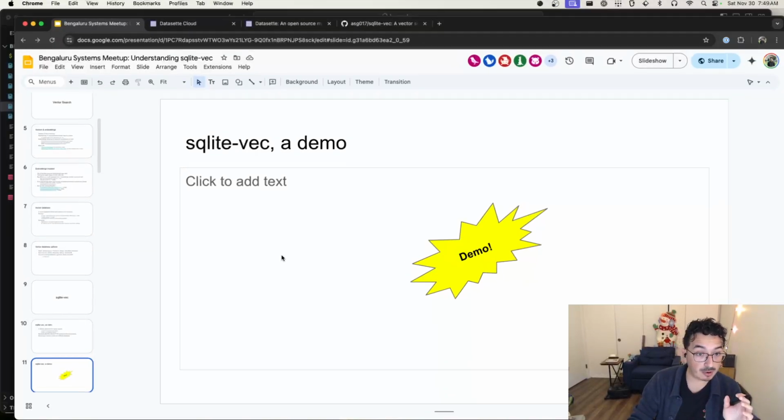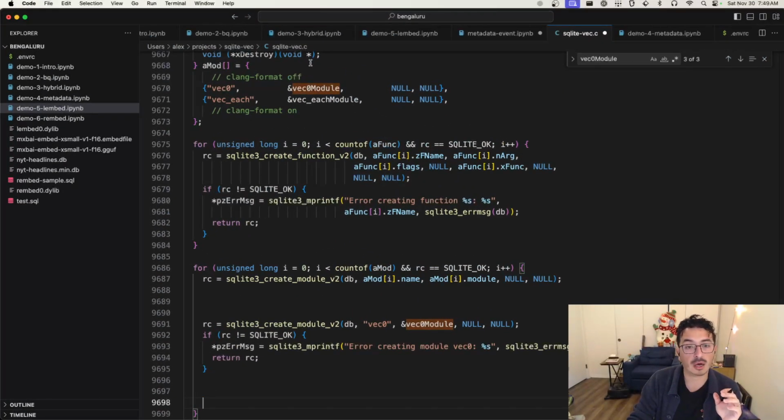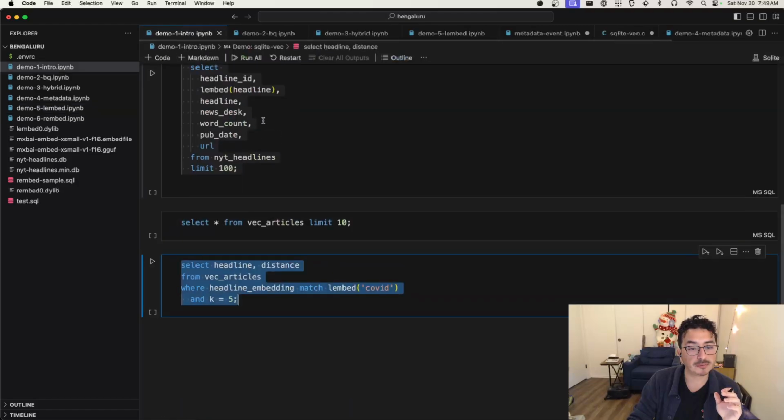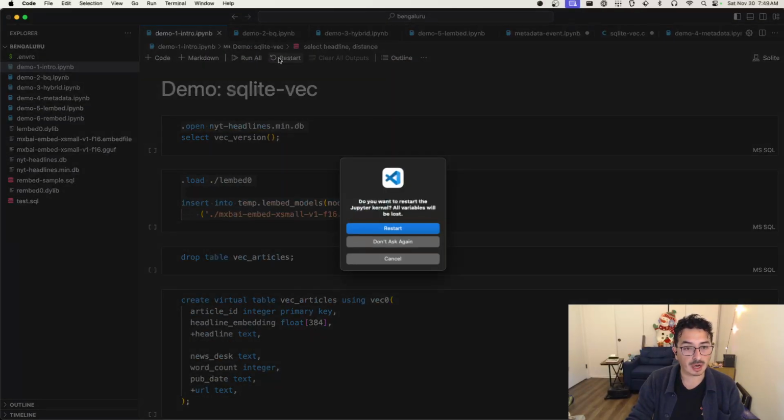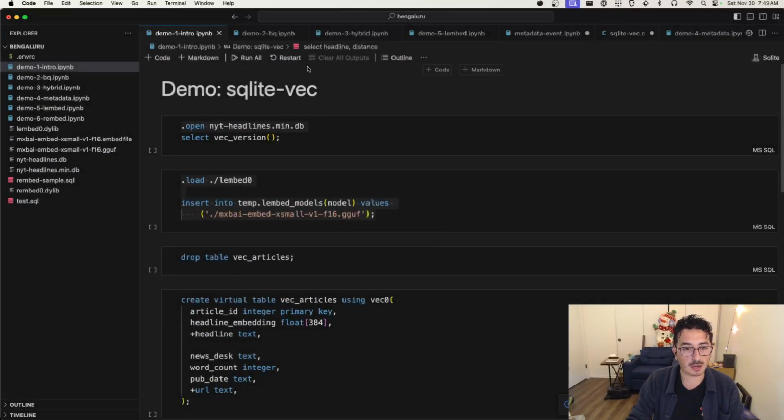And as a quick demo of what sqlite-vec looks like, I have a notebook here that we can run. So the most common example that I show for sqlite-vec has to do with news headlines, right? A newspaper posts dozens of articles a day. We could take those headlines that they post, embed them, and do a small little semantic search demo with that. So that's what we're doing here.